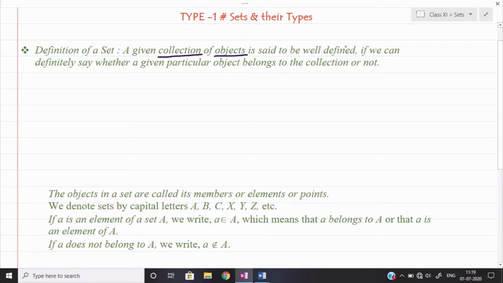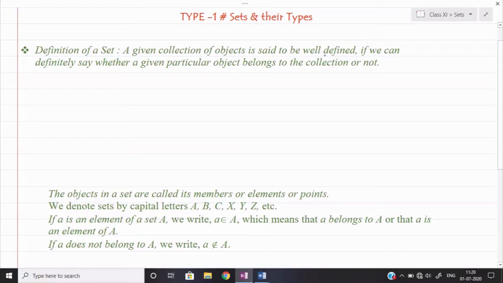Now we shall talk about the most important part, that is well defined. What is the meaning of well defined? Well defined means what exactly? Whatever objects you are taking in the collection, they should be defined properly. Okay, for example, I will take two examples over here, then I think the definition will be clear to you. So let us see the examples.